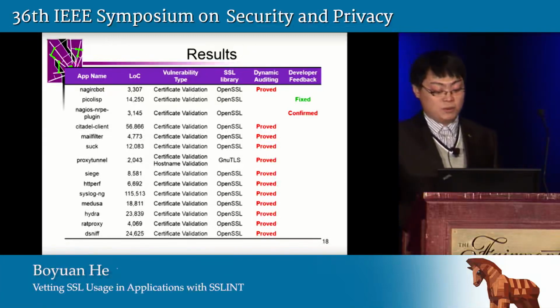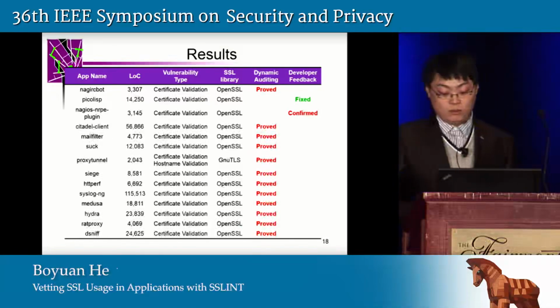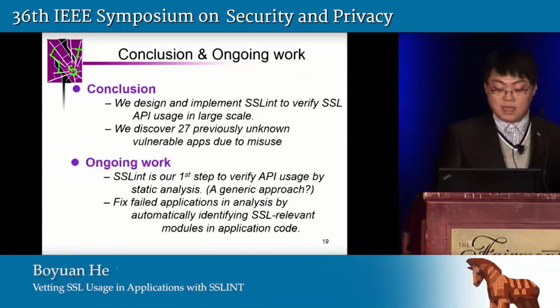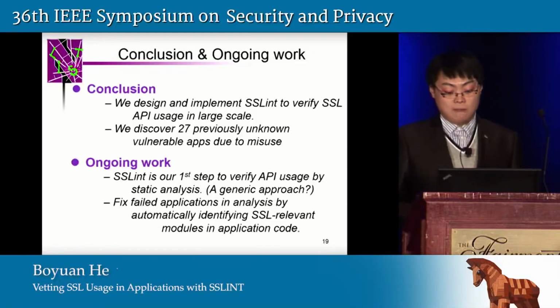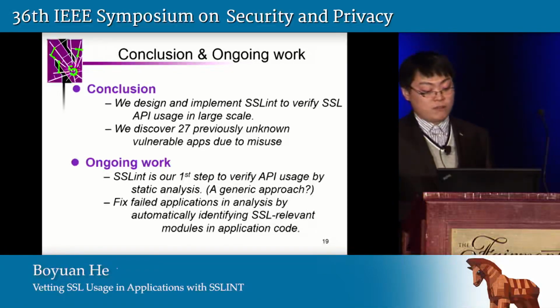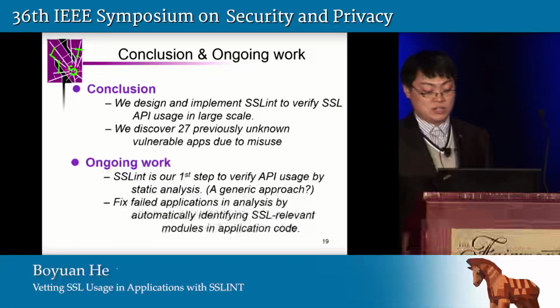We think such security problems in open source software must be solved properly to avoid more vulnerabilities in the future. To conclude our work, we started from the motivating examples that there is a lot of misuse of the SSL APIs in applications, and then designed and implemented SSLINT, a system to verify SSL API usage on a large scale. We discovered 27 previously unknown vulnerable apps in the Ubuntu software, and most of them are also shared in other Linux distributions. SSLINT is our first step to verify API usage by static analysis, but we believe that this approach is not restricted to SSL.